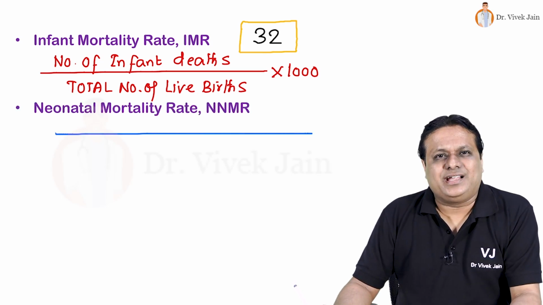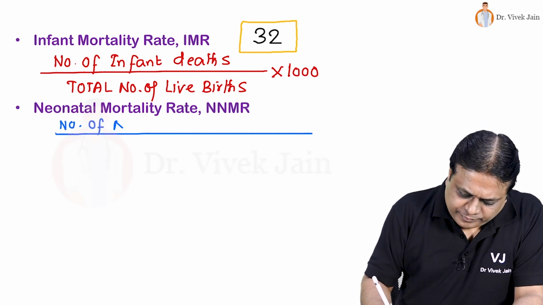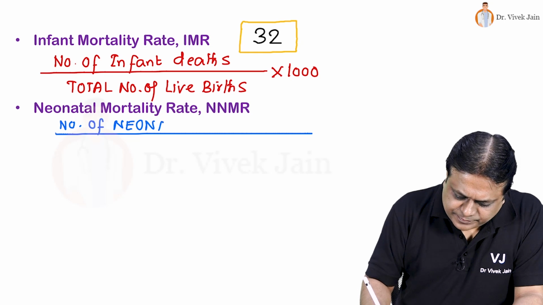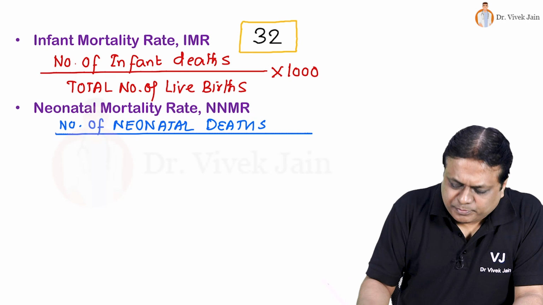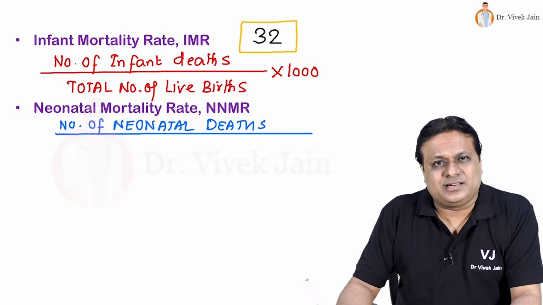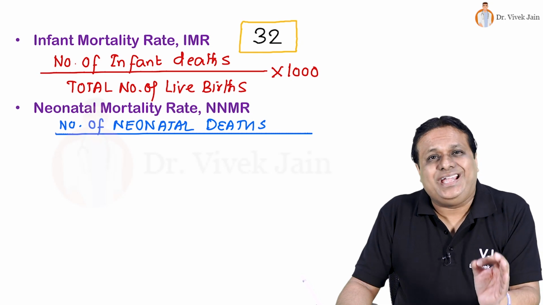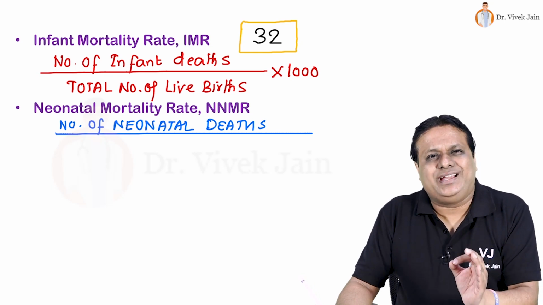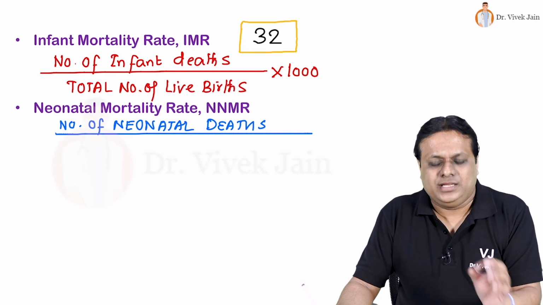Neonatal mortality rate, NNMR, this is total number of neonatal deaths which are reported in a country in a given year. What is a neonate? Who is a neonate? Aged below 28 days. So 0 to 28 days of life, any death occurs during that time is a neonatal death.